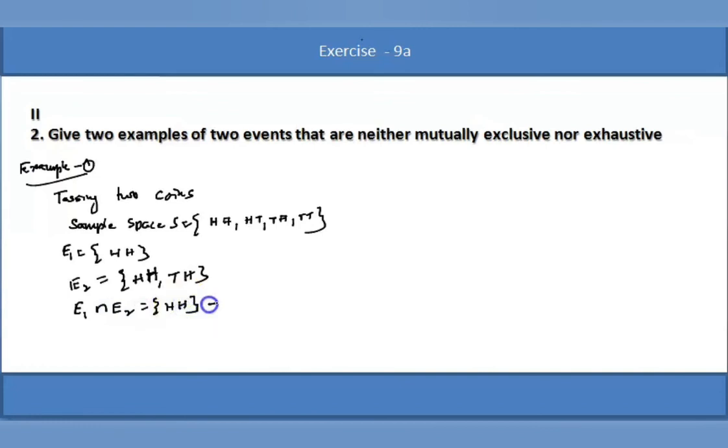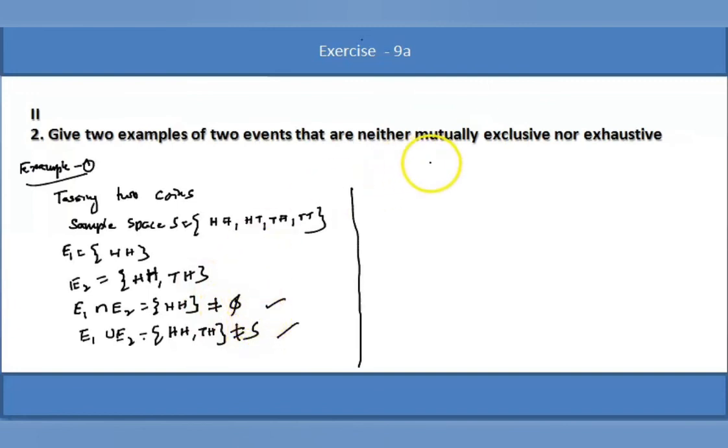So it is not equal to phi. And then what is E1 union E2? The union of these two sets is head head and tail head, which is not equal to the sample space. So these two events are neither mutually exclusive nor exhaustive. According to the definition, only if E1 intersection E2 is equal to phi and E1 union E2 is equal to S are they said to be mutually exclusive and exhaustive events. Here it is not equal to phi and not equal to S. Therefore, they are neither mutually exclusive nor exhaustive.